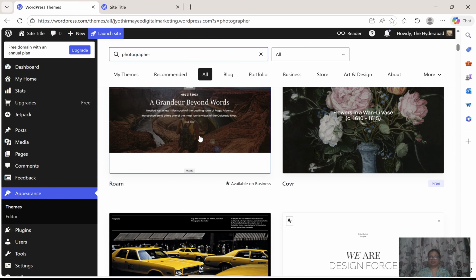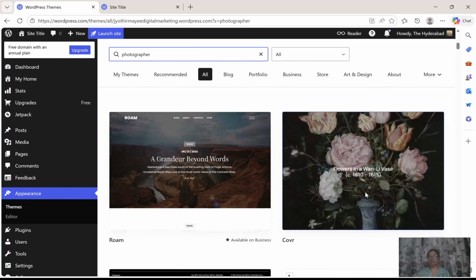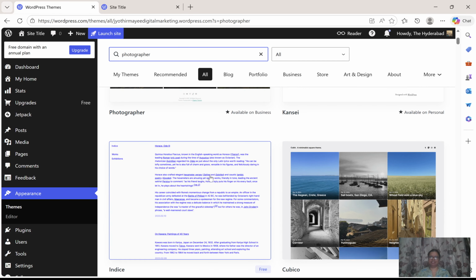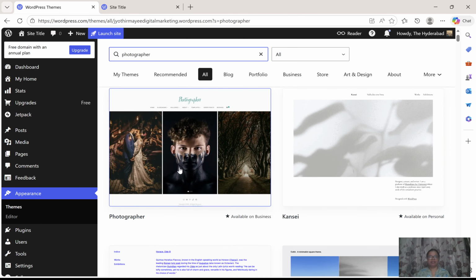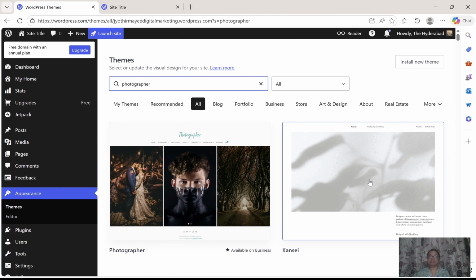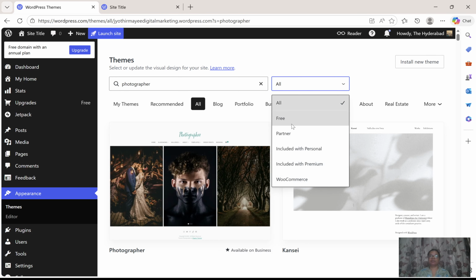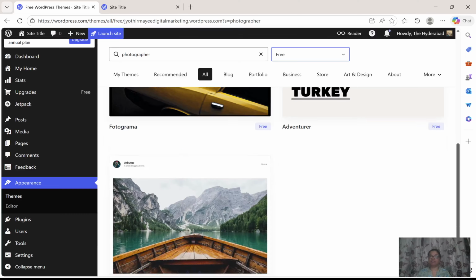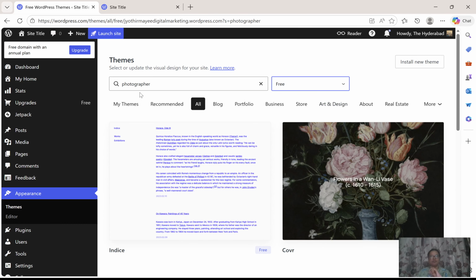So this is again a paid version, and this is free, and this is a free theme, but it's very bland. And this is available on personal. Or else you can click on the free filter and you can search for only free themes. These are all free themes. For digital marketing also, let me change the keyword and search for that theme. I will type only marketing.